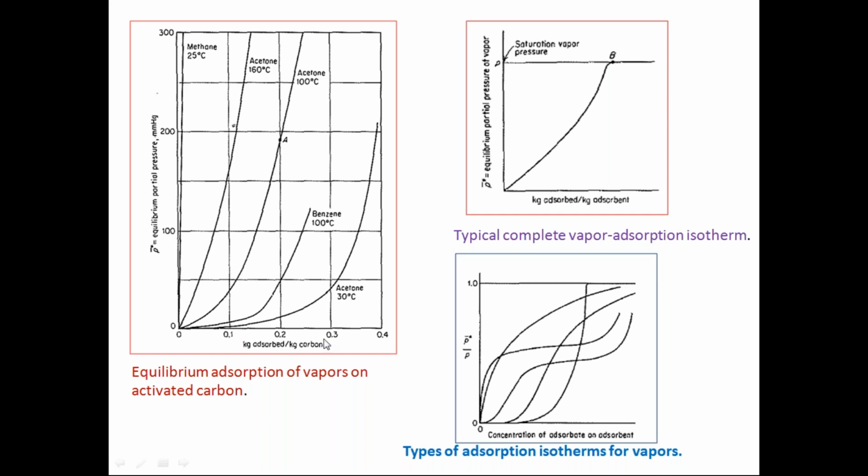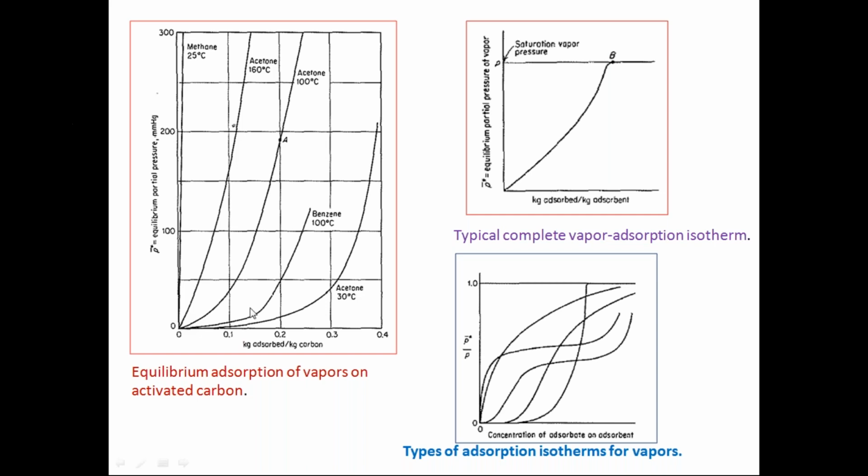You see that if temperature increases, the isotherm becomes steeper, very steeper. That means if you take kg adsorbed per kg carbon, here you are having this much. For example, for this acetone, you have very, very little acetone in the gas, because this gives the partial pressure, which is also equal to the content of acetone in the gas phase. So that is very low.